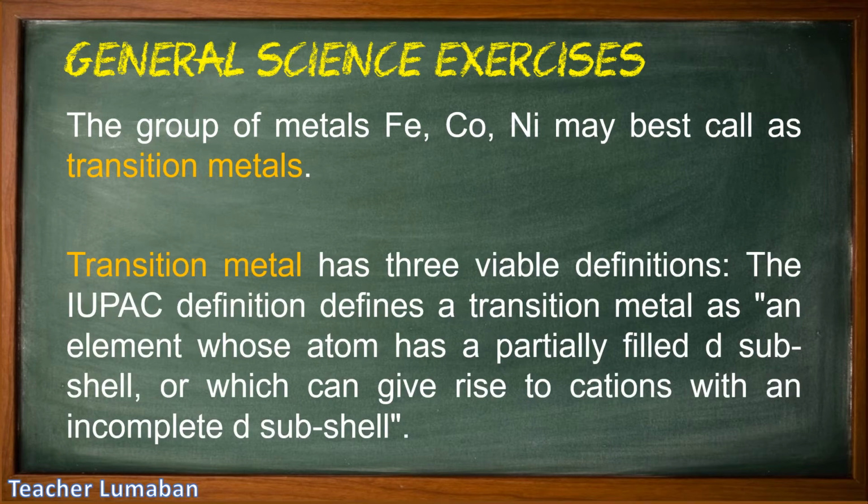Transition metal has 3 viable definitions. The IUPAC definition defines a transition metal as an element whose atom has a partially filled d subshell, or which can give rise to cations with an incomplete d subshell.